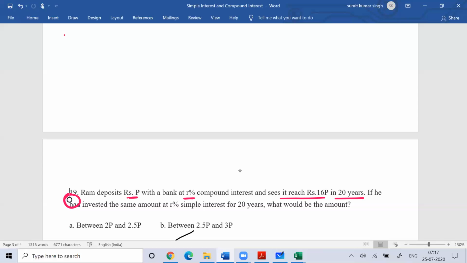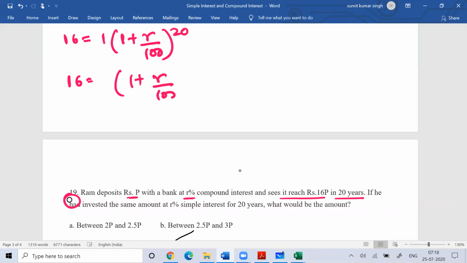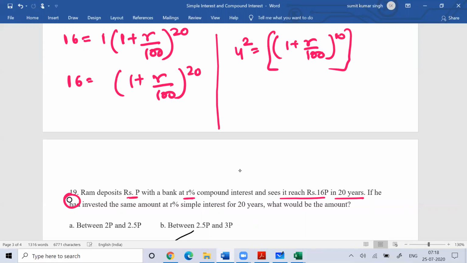I can write the equation that the amount is 16p, so that is P into (1 plus R by 100) to the power 20. I can write 16 is equal to (1 plus R by 100) to the power 20. Now if I write it in terms of squares, 4 squared is (1 plus R by 100) to the power 10 squared.